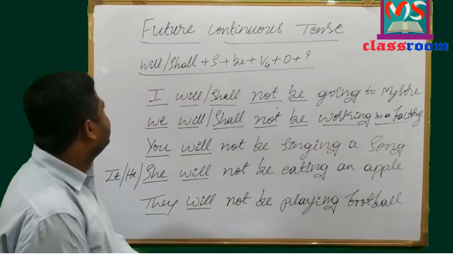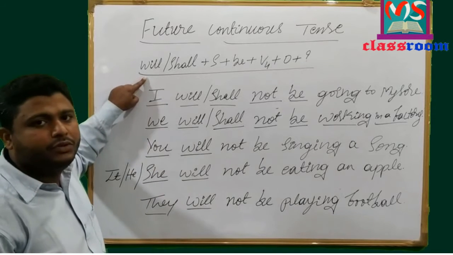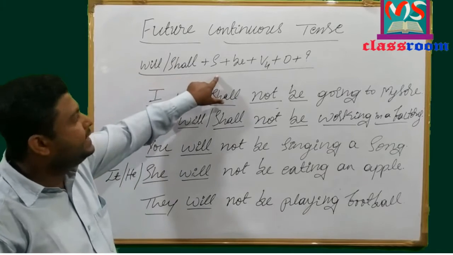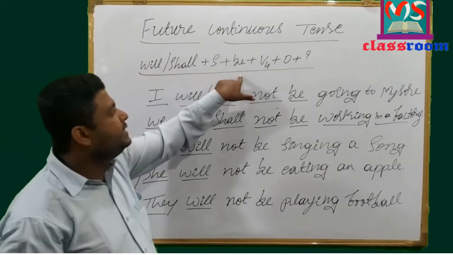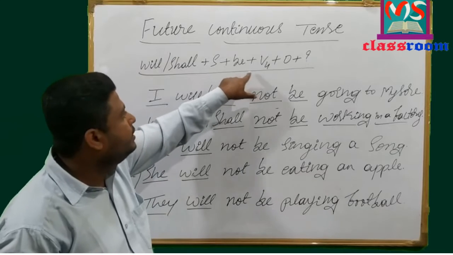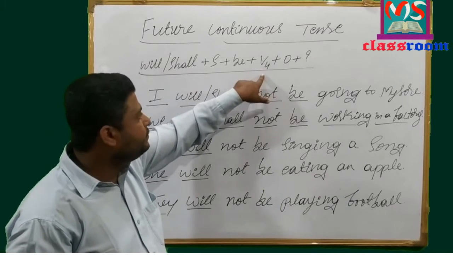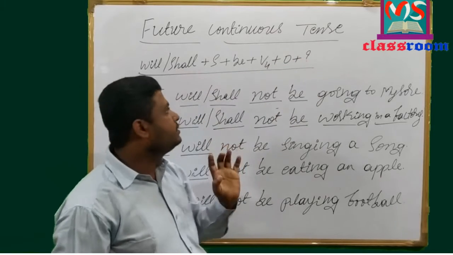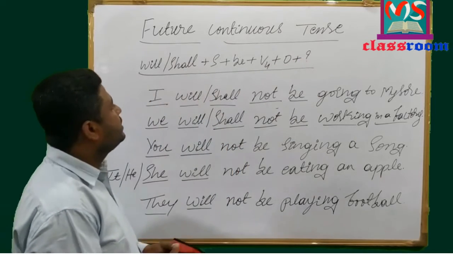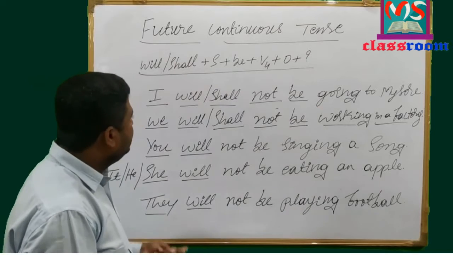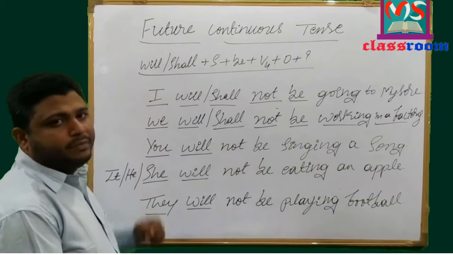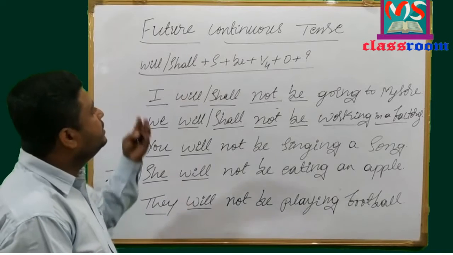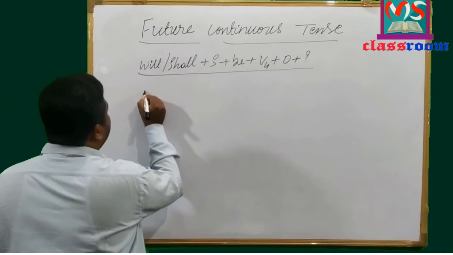Look at here, look at the formula. First we have to use modal auxiliary will or shall, and then subject, and then base form of be, and the main verb is in V4 form, and then object, and at last question mark. So this is the formula of future continuous tense. Now let me change affirmative sentences of future continuous tense into interrogative sentence.